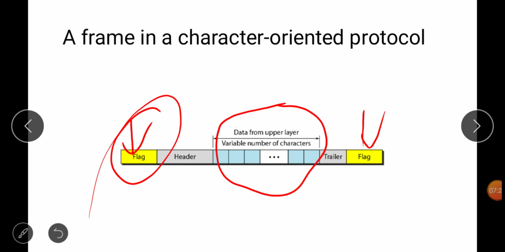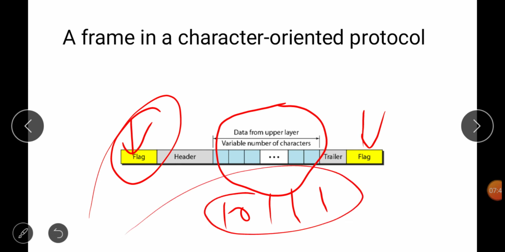We were not sending GIFs, images, or videos. Whenever we are sending text, it is in the form of bits like 10111. So in the flag we were taking any character value, because that character is not being used in the data, to represent the starting and ending of a frame.